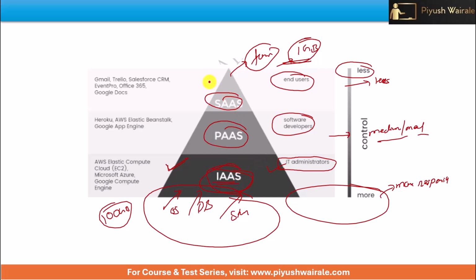So here we have less control. Here we have more control. In platform, we have a medium control. But what about responsibility? Responsibility of managing all this will be different as well. So here we have more responsibility, more control; medium responsibility, medium control; less responsibility, less control here, like that.